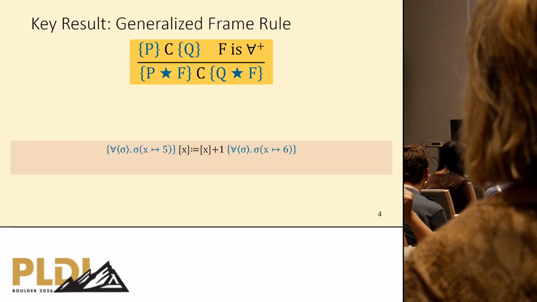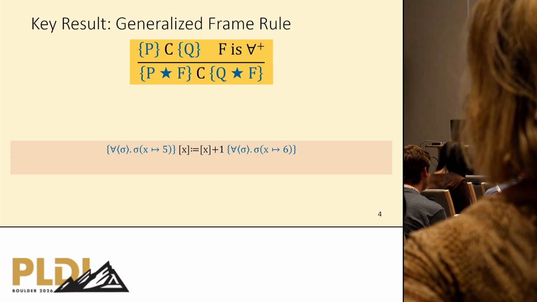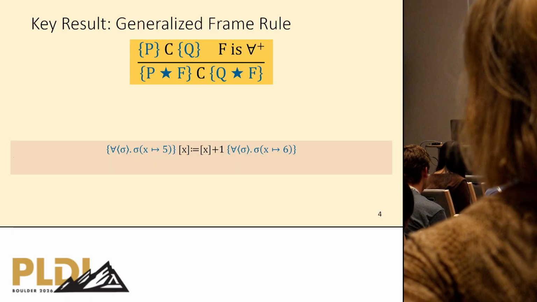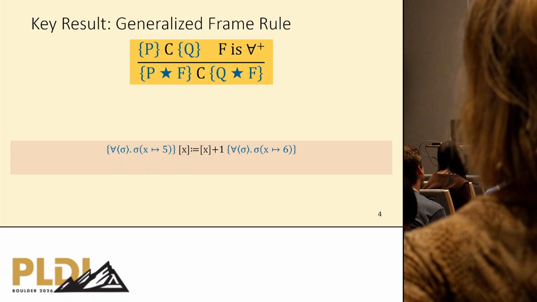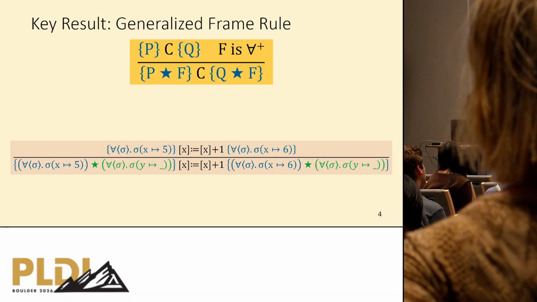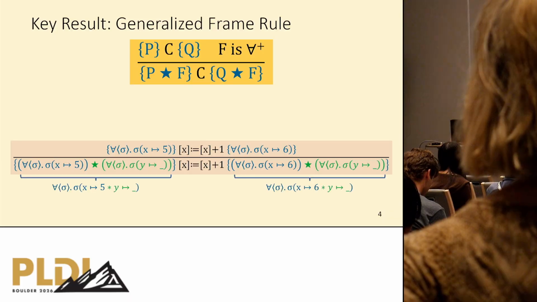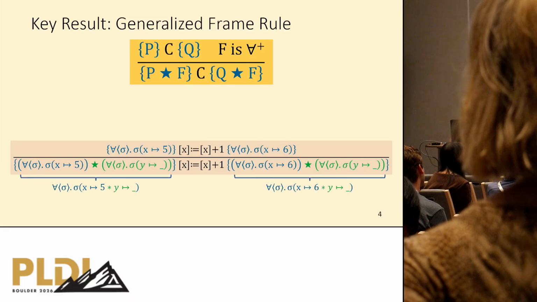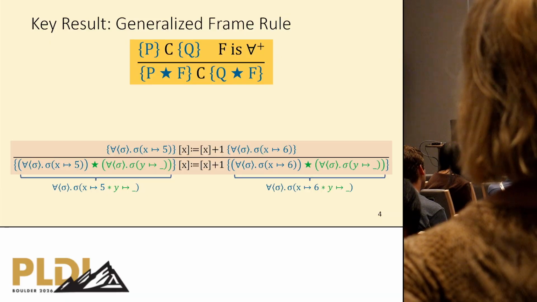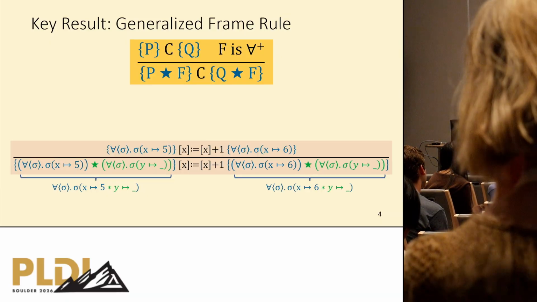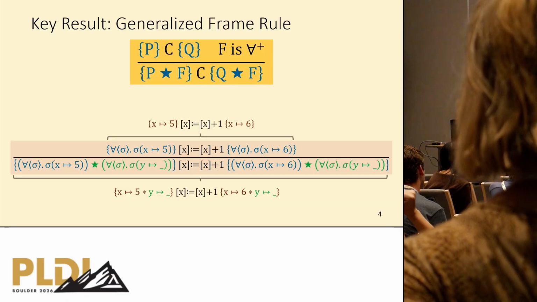For example, consider the following hyper triple, which states for all states sigma, so for all initial states, if they have x allocated and pointing to 5, and then we increase it by 1, then obviously all states will have x pointing to 6. Now, if we frame the green frame that states that all states have y allocated, by properties of our hyperstar, which we'll see in a moment, in a sense, our hyperstar distributes over universal quantifiers just as normal conjunction distributes over universal quantifiers. We obtain this. And now if we look closely at the top and the bottom part, this gives us exactly the normal separation logic frame rule.